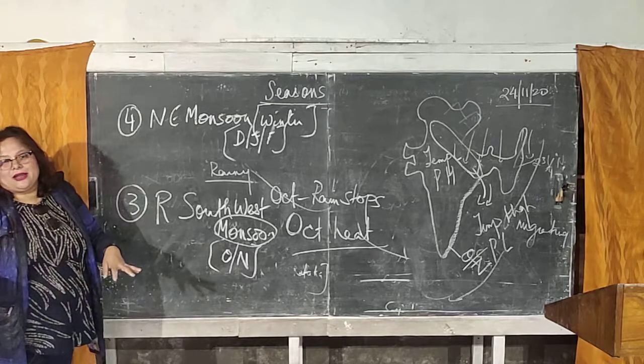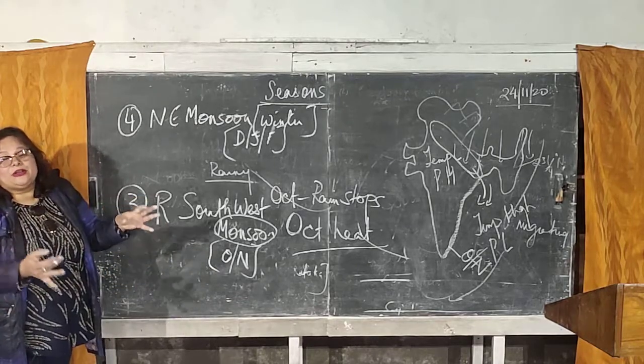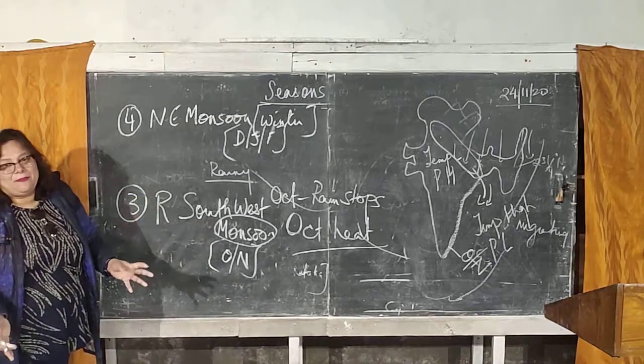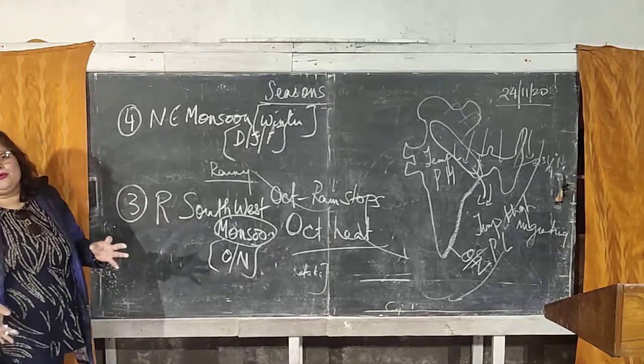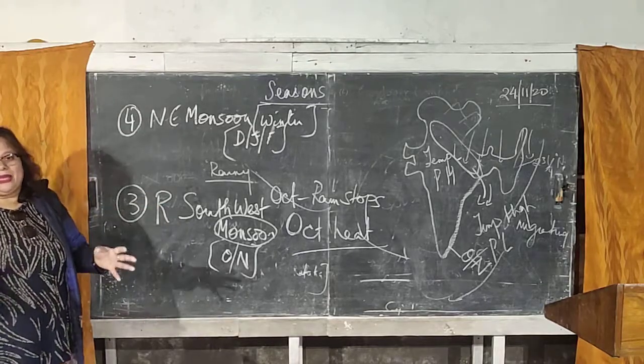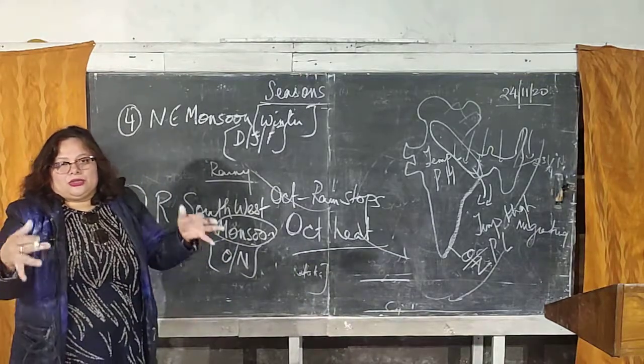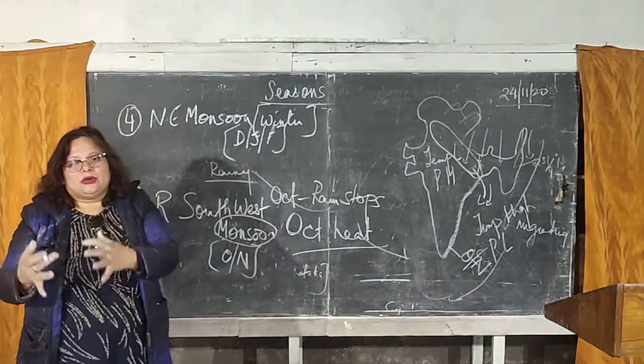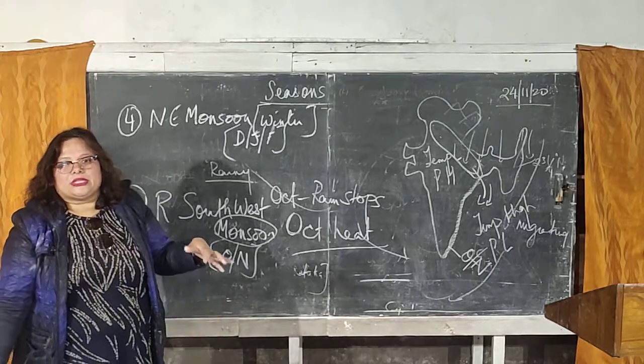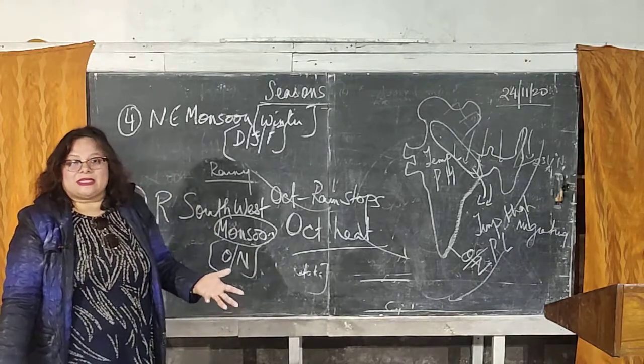It's simultaneously. Now what makes this winter set in the country is, remember I told you, for the month of September, October, you have the southward migration of the sun taking place towards the southern hemisphere. Plus, after crossing through the equator, it goes to the Tropic of Capricorn, where the southern hemisphere experiences summer at that time.